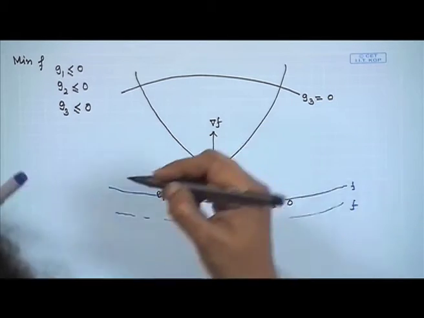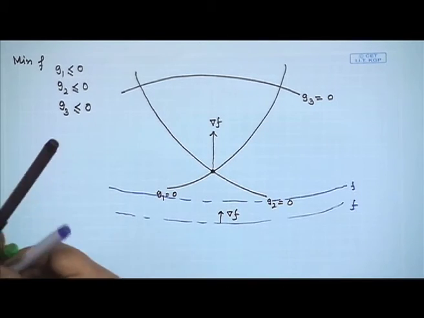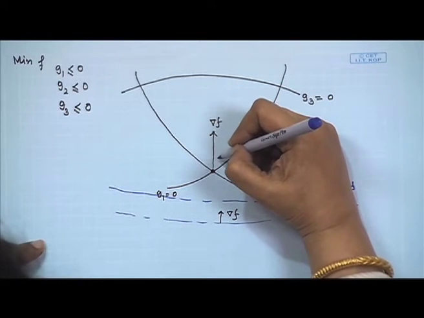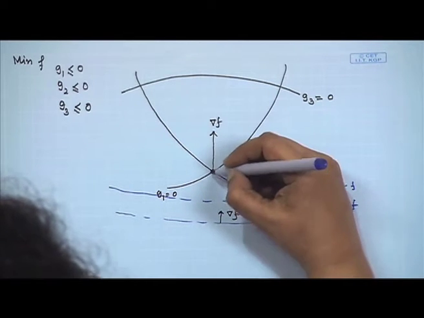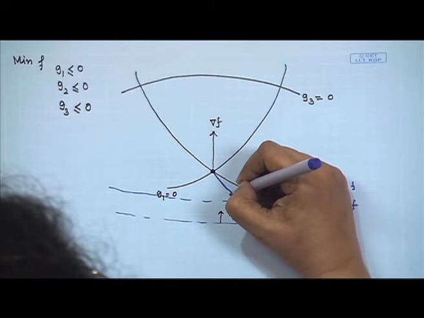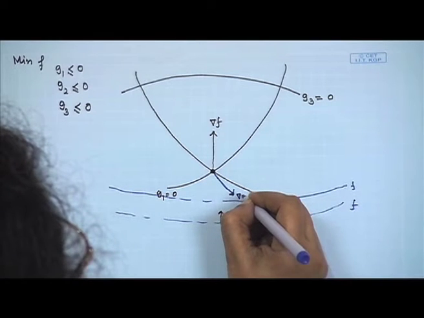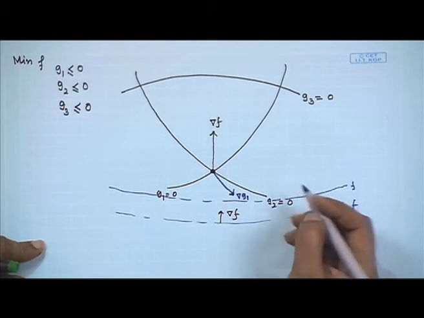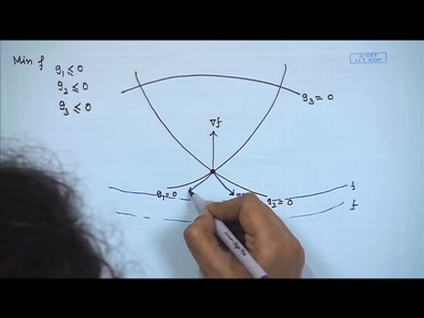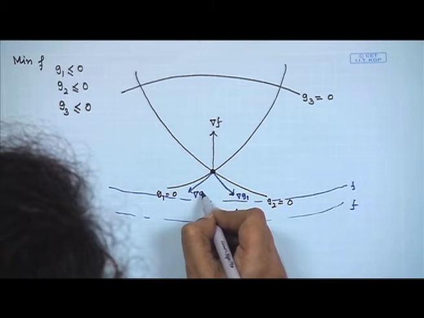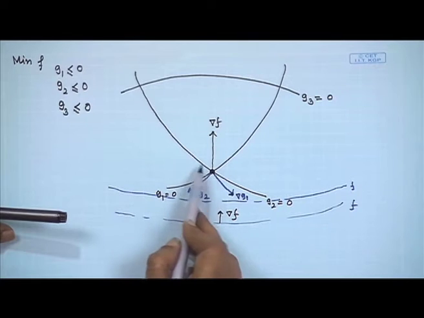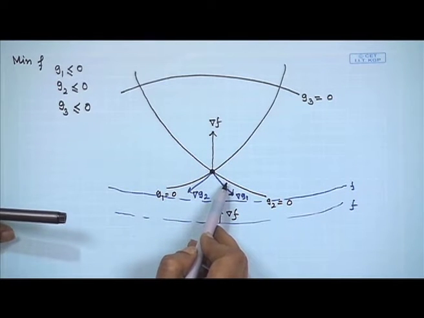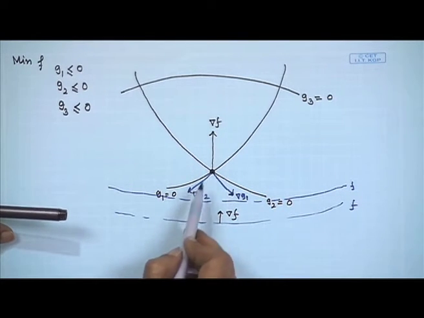Okay. What else can we say? At this point, where would the gradient of G1 be? The gradient of G1 would be this one, alright, and gradient of G2 would be this one, because at the optimal point, if we consider the tangent, then the gradient would be normal to that tangent.